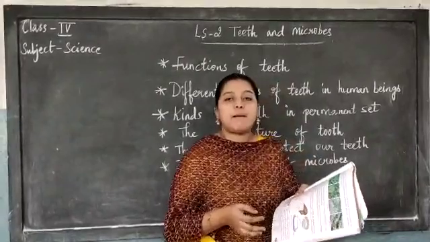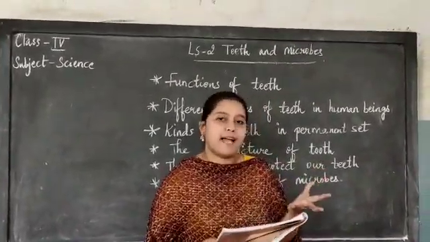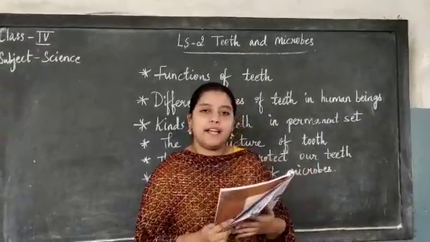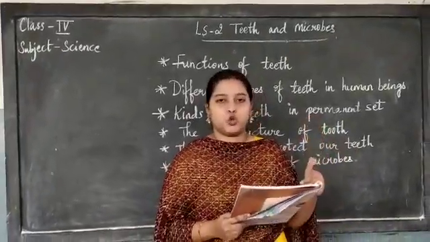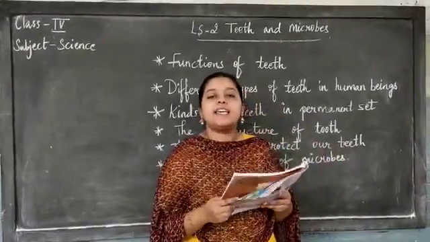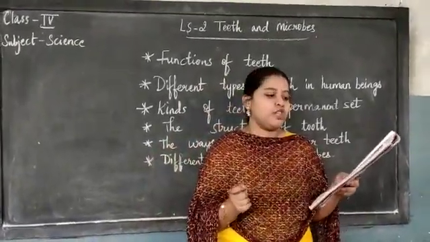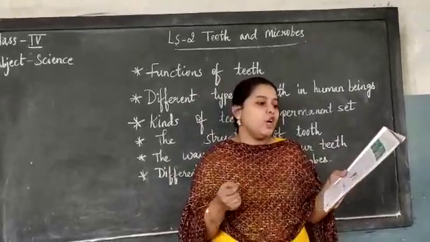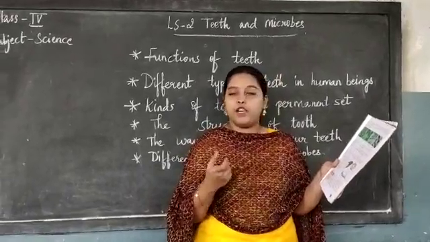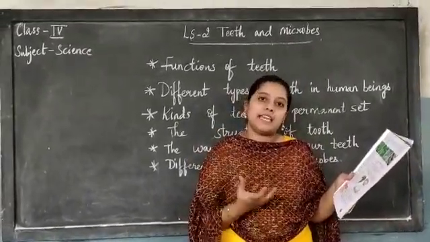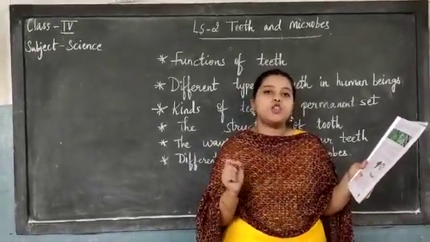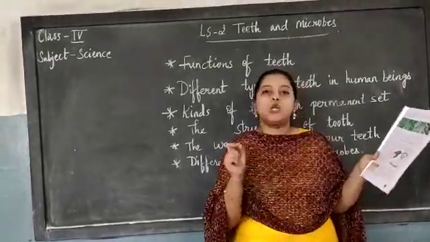Next, going to some useful bacteria, children. I have said bacteria are harmful, but besides that, bacteria are useful also for us. A few are useful, like yeast. Yeast is a helpful microbe, children. It is used for preparing bread and to make food like curd, cheese and biscuits. A bacteria called lactobacillus makes milk into curd, children.